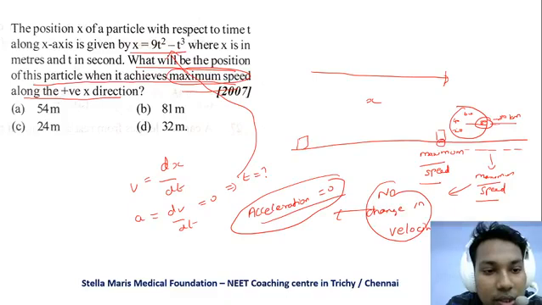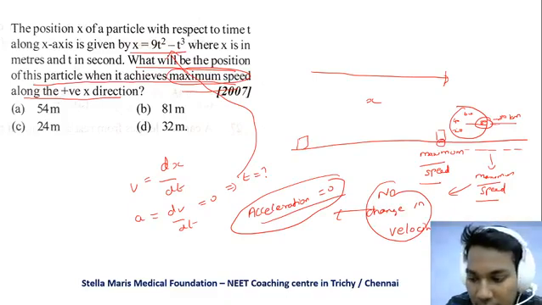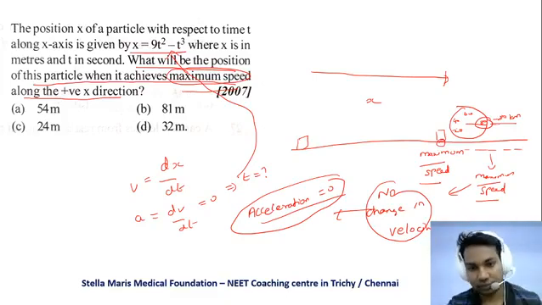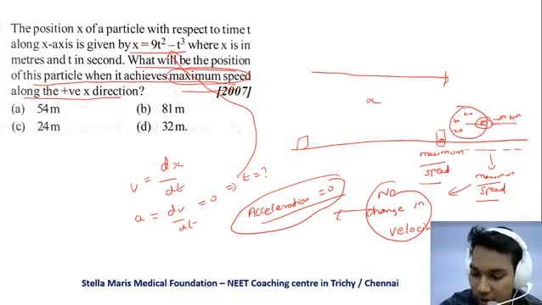What is the position of the particle when it achieves maximum speed along the positive x direction? When it achieves maximum speed, acceleration is equal to 0. I'm waiting for your answers.